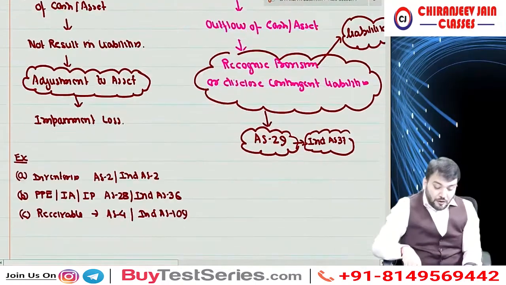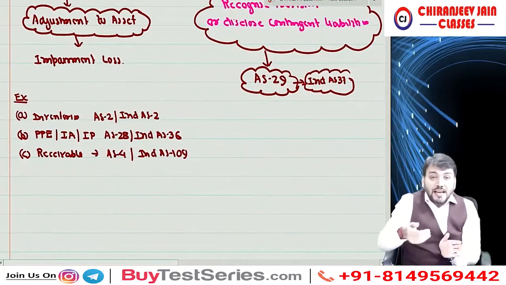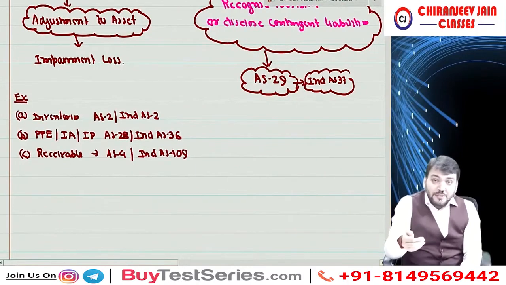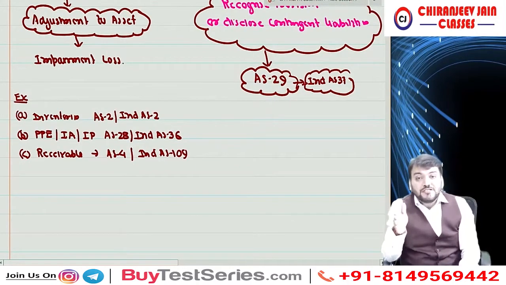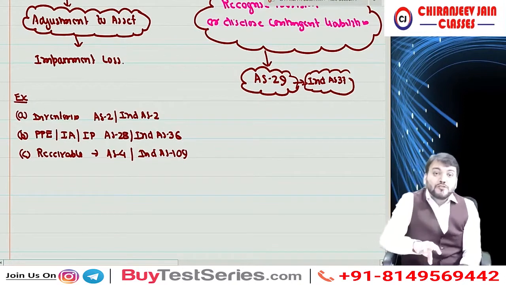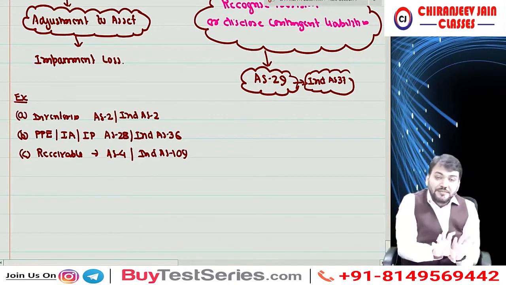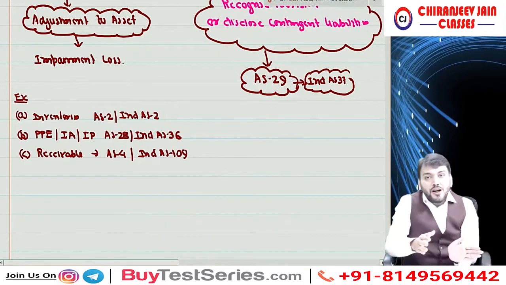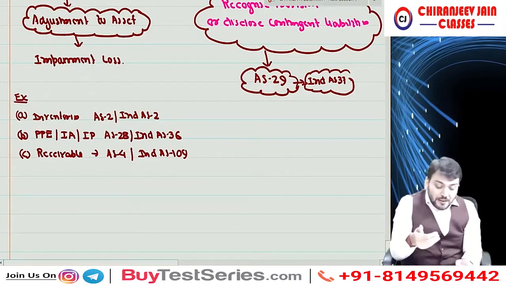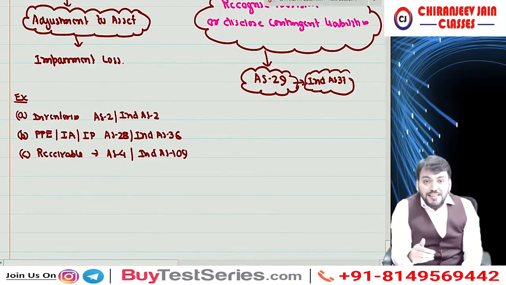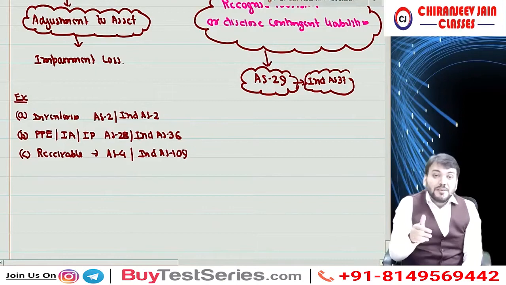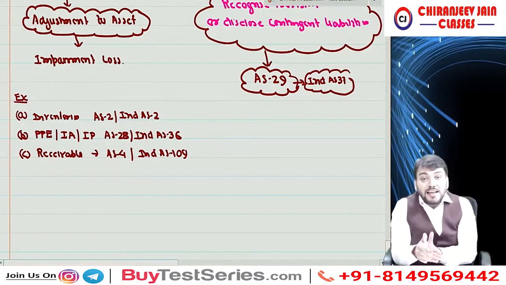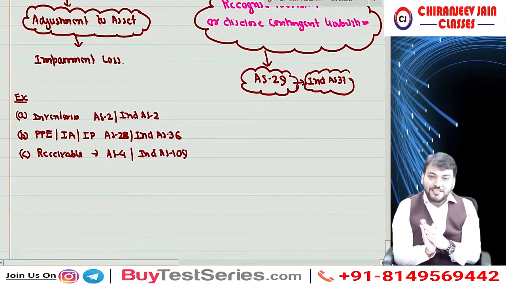Yes. Now we also discussed that there can be various assets. Inventory: for inventory we'll apply Ind AS 2. For such type of loss we have a specific standard, either in Ind AS or in accounting standard. Then for property, plant and equipment, intangible asset, investment property, we have Ind AS 36 which will be dealing with the impairment loss of such asset.